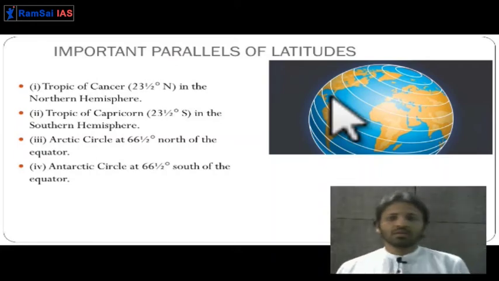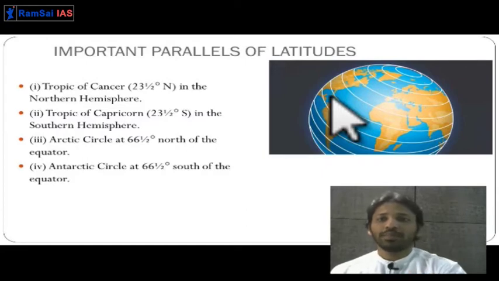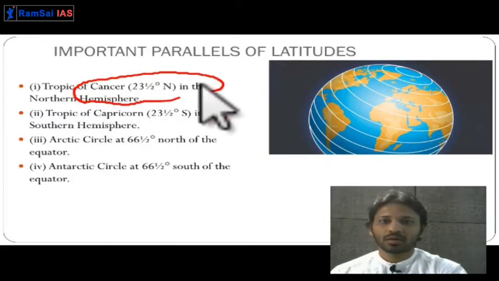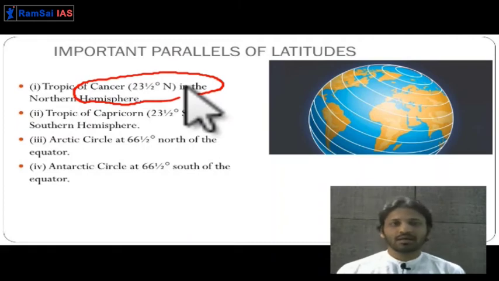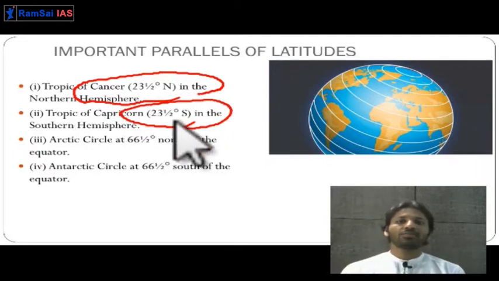The first important latitude that we have seen is the equator. The second important latitude is the Tropic of Cancer, which lies at 23.5 degrees in the northern hemisphere. Another important latitude is the Tropic of Capricorn, which lies at 23.5 degrees in the southern hemisphere. Now why 23.5 only? Why not more than that? Because the Earth's own axis is tilted at 23.5.